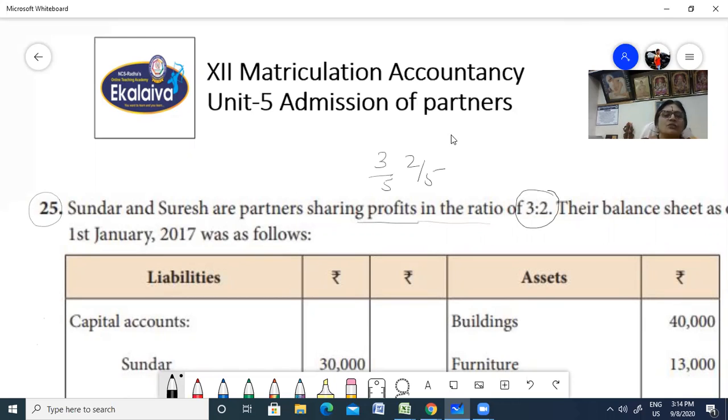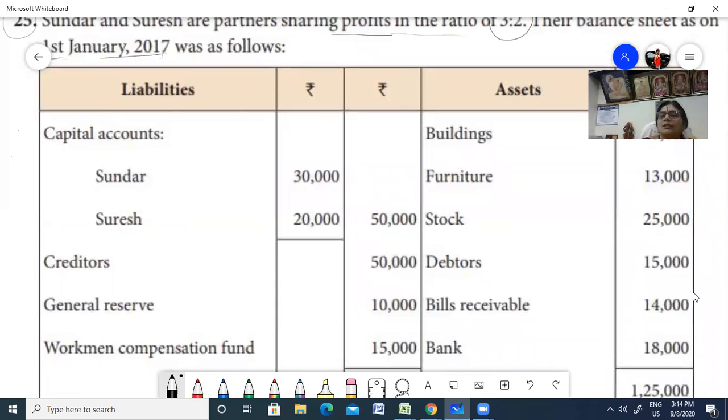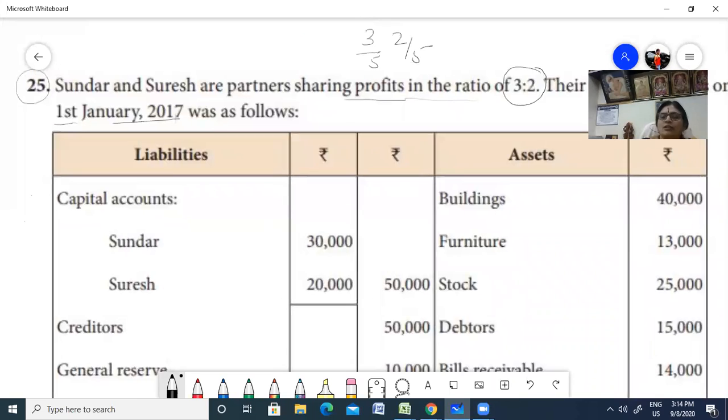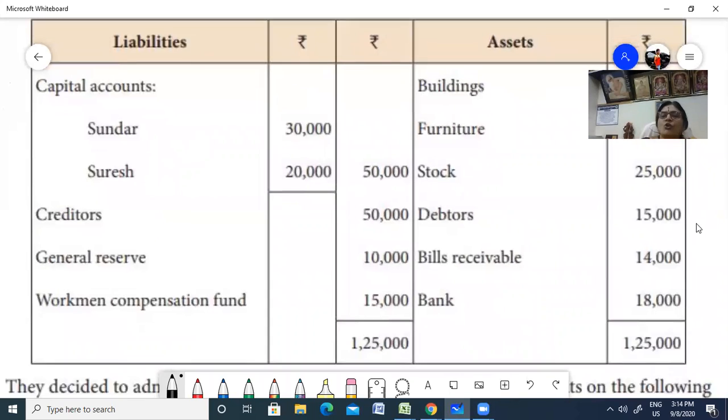As on 1st January 2017, this is their balance sheet. They've given you the details as follows: building 40,000, furniture 13,000, stock 25,000, debtors 15,000, bills receivable 14,000, bank 18,000. So total 1,25,000. And here you have the capital accounts of Sundar and Suresh, 30,000 and 20,000 respectively. Creditors, general reserve and workmen compensation.